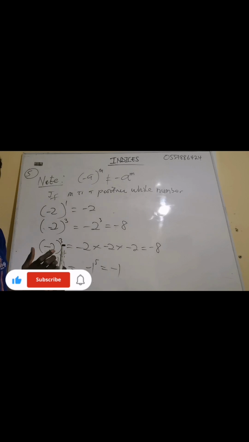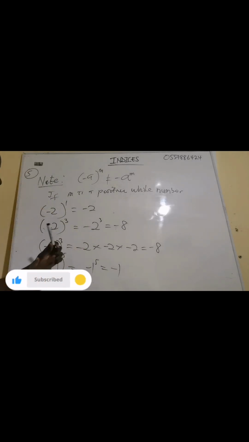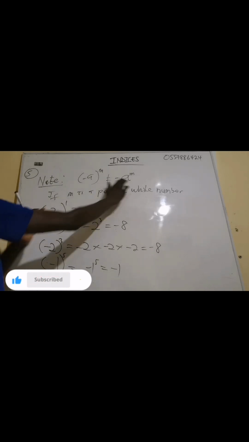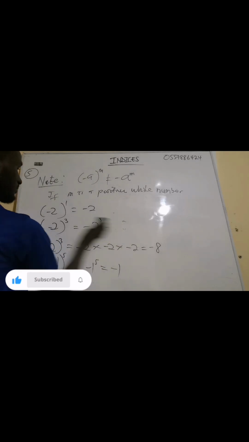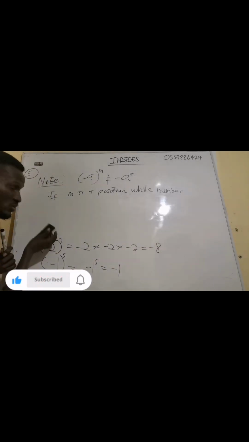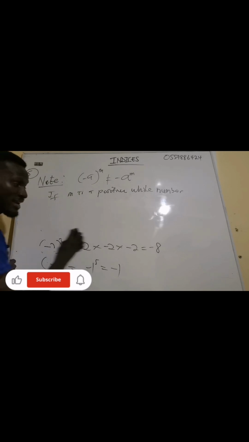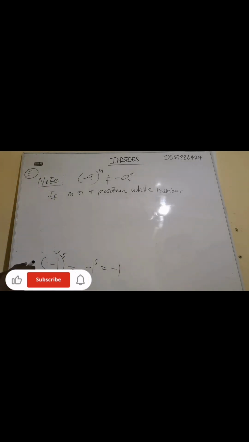I hope you've gotten the clue. It is not magic, what I'm doing here. I'm just making conclusions on certain things so that when you see it, you don't think plenty. You just have to go straight away and get the answer, because some of you interchange this one with this. I hope with this you can even reason through that whenever the exponent is an even number, you are going to get something proper. You get it?